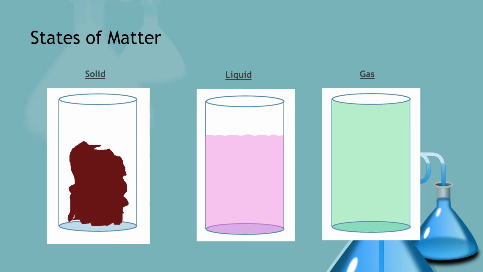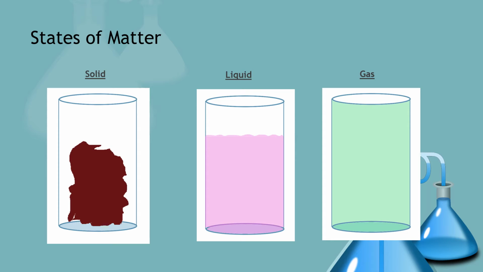A liquid, on the other hand, does not have a definite shape, meaning that if we put a liquid in a container, it will simply change itself to fit the container. But it does have a definite volume, meaning that it will only fill up the container a certain amount.